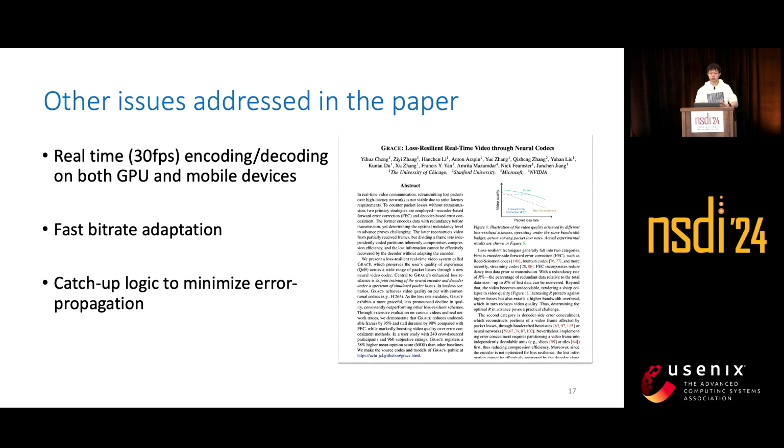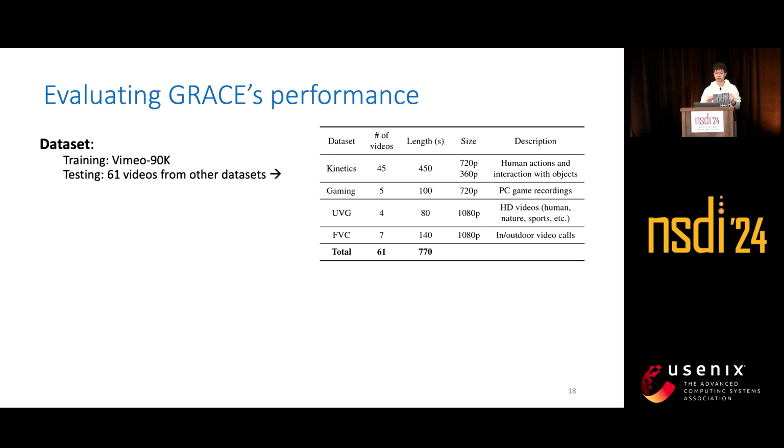This gives us a green curve here, which has better quality than the red curve at low loss, and also still decent quality at high loss. In the paper, we also tackled more issues to make Grace practical, such as how to do real-time encoding and decoding on both GPU and mobile devices, how to quickly adapt bit rates, and how to minimize the error propagation caused by packet losses. Please refer to our paper for more details.